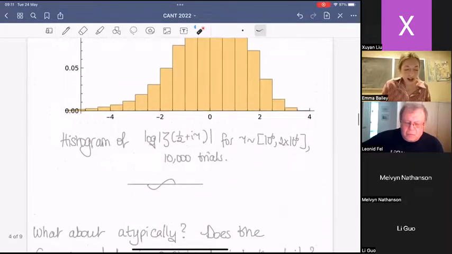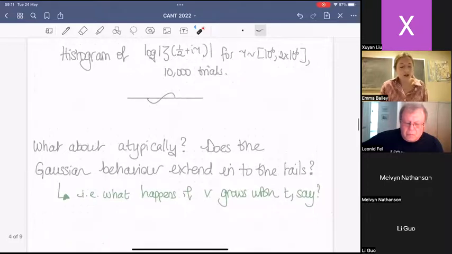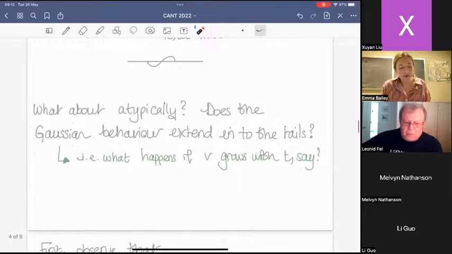I'm going to quantify that more precisely. Can we still model this by a Gaussian CDF type thing? Does this behavior extend far into the tails? So what happens if you look at v growing with t?